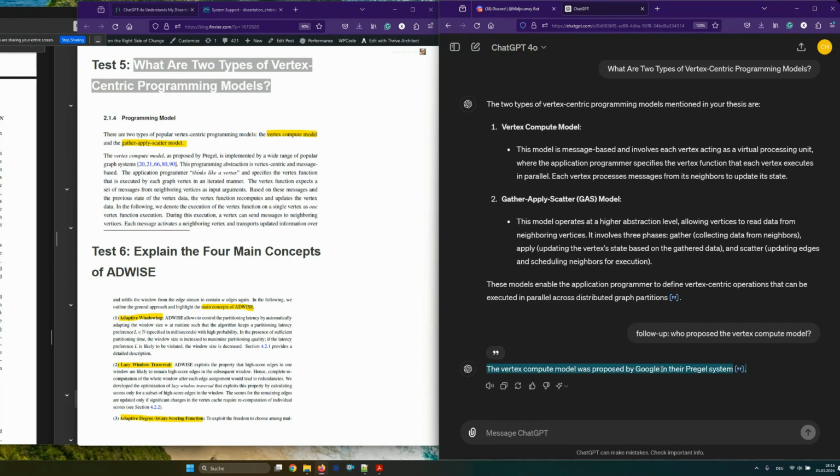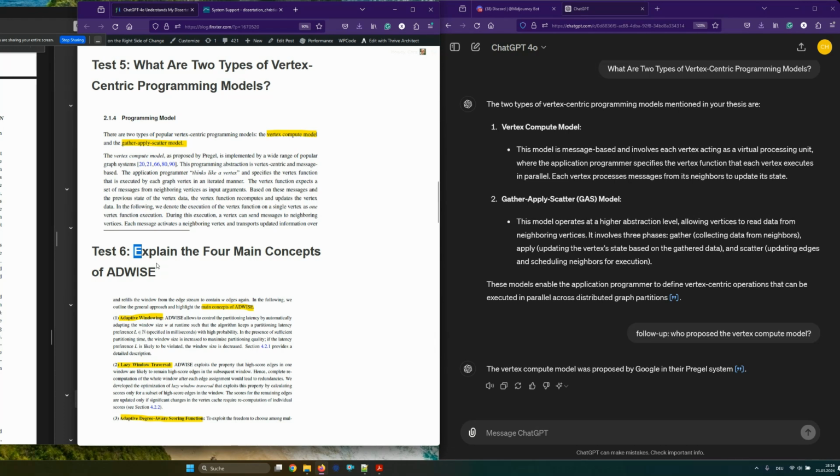Proposed by Google in their Pregel system. Wow, this is insane. This is really insane. The retrieval augmented generation that is happening under the hood is insane. And it really shows the progress of OpenAI is mind-boggling. This is the most disruptive company on the planet.